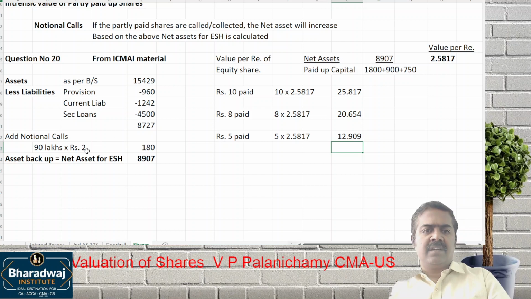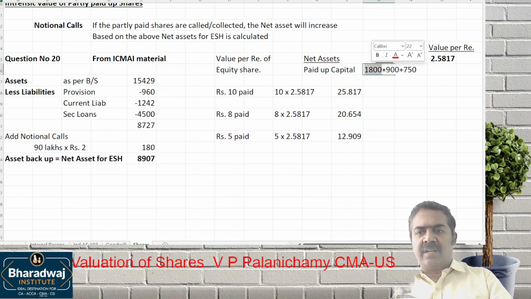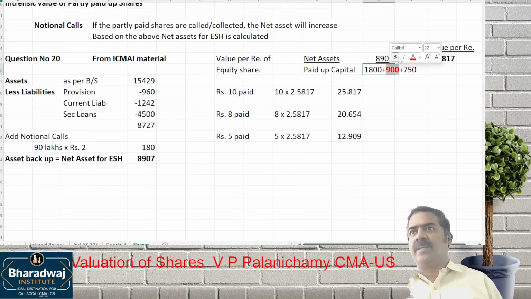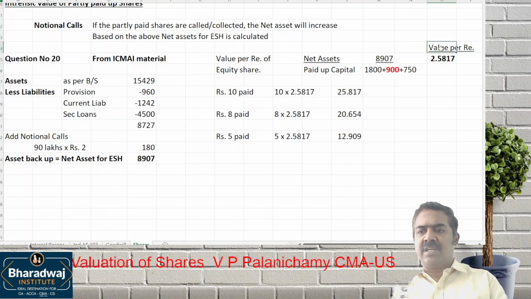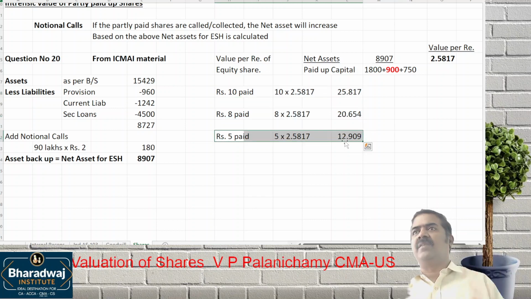Once again, I repeat. What is the asset backup available to equity shareholders? 8907. What is the paid up capital? 1800. Why do we take 900 here? Those shares are also fully called up now. We have done a notional call, plus 750. This will give us value per rupee of capital invested. So if it is 10 rupees now, this value. If it is 8 rupees, this value. If it is 5 rupees, this value. Like that we work out.